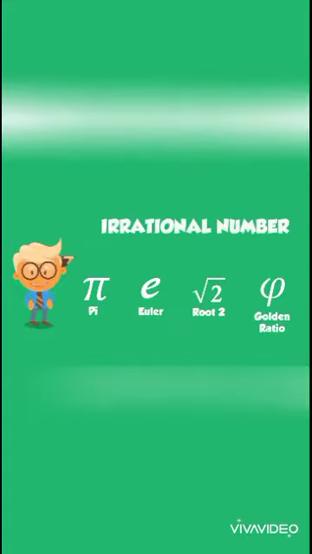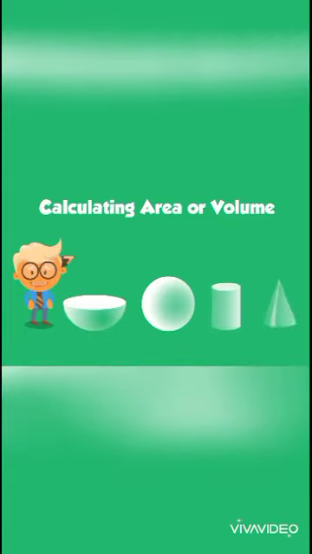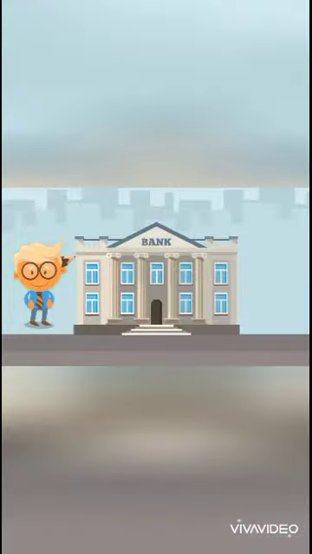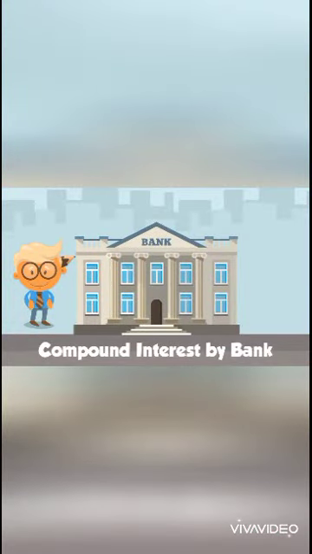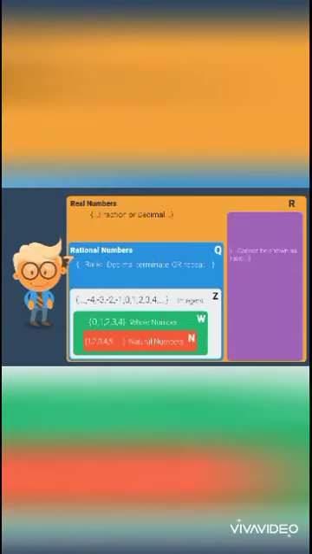Numbers like these are irrational numbers, which have many applications in the real world, by the way. Example being calculating area or volume of shapes that involve circle. Encryption algorithm. There are in compound interests on loans by banks, etc. So number that cannot be represented as ratio of integers and well decimals do not terminate nor show any repeating pattern are called irrational numbers. Both rational and irrational numbers form real number, as can you see.